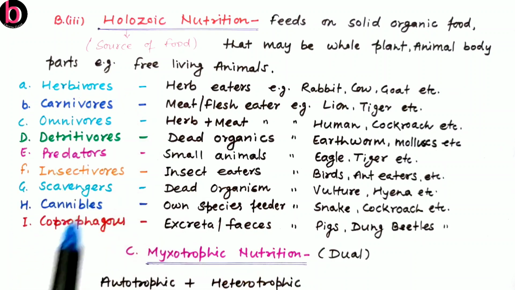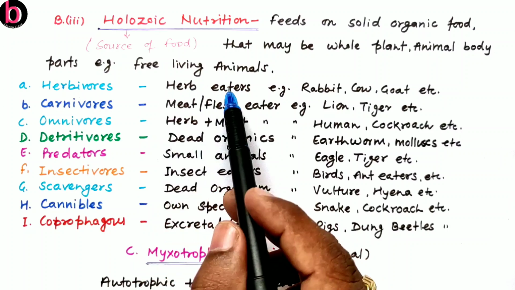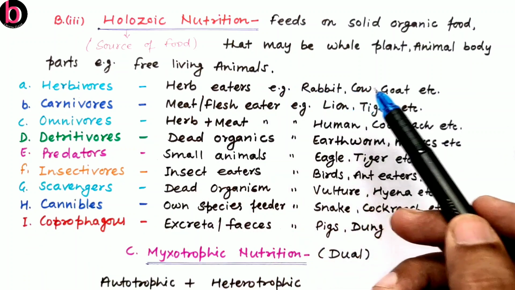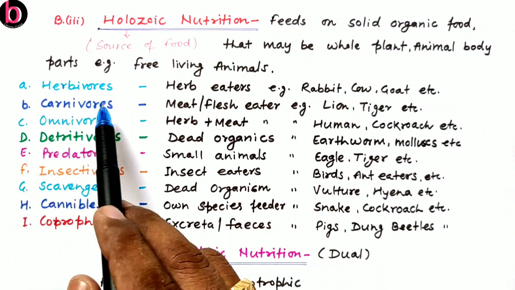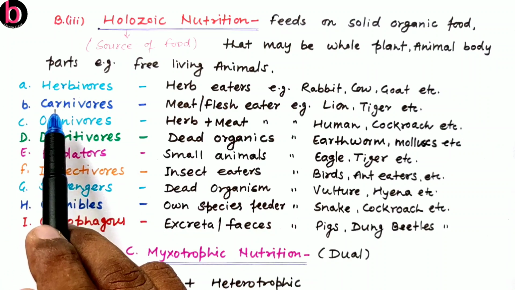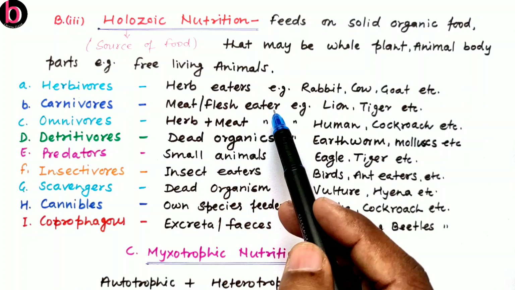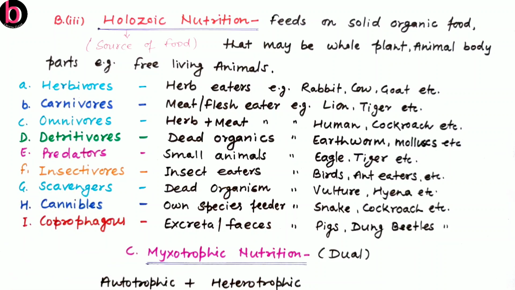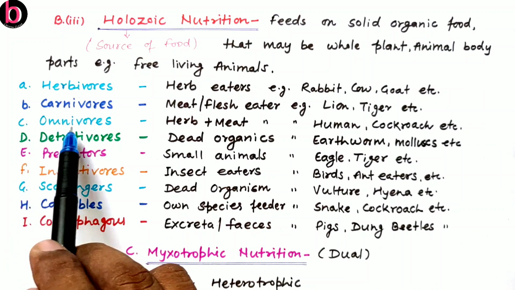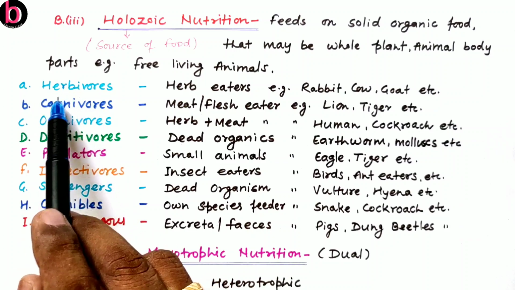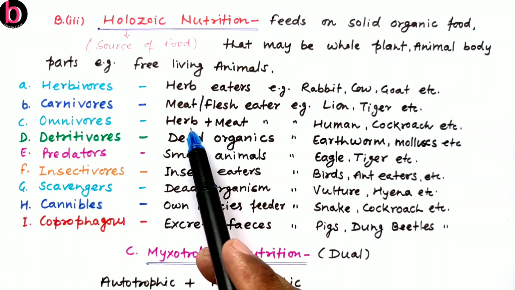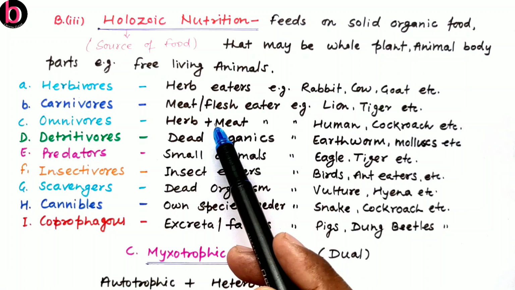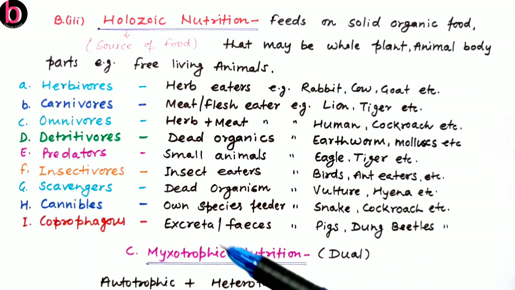So first is herbivores. Herbivores are those which are feeding on herbs or grasses or greenery, for example rabbit, cow, goat, etc. Next, carnivores. So carni is about flesh or meat, so they are meat or flesh eaters, example lion, tiger, etc. The third one is omnivores. Omni is about all things, so they are feeding on both herbs as well as meat, so they are herb as well as meat eaters. We can say they have dual mode of nutrition. Examples are human, cockroach, birds. They are feeding on insects as well as grains.